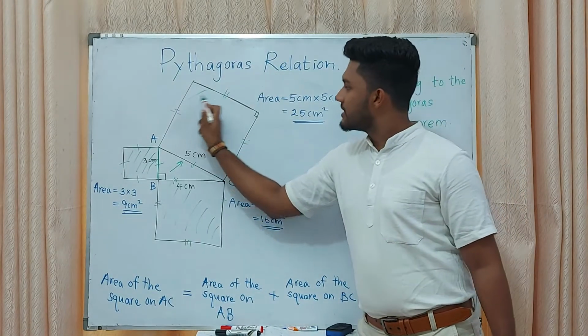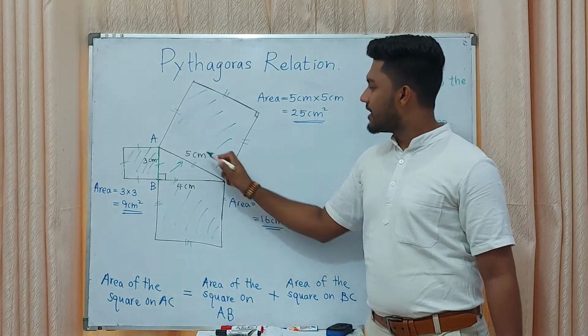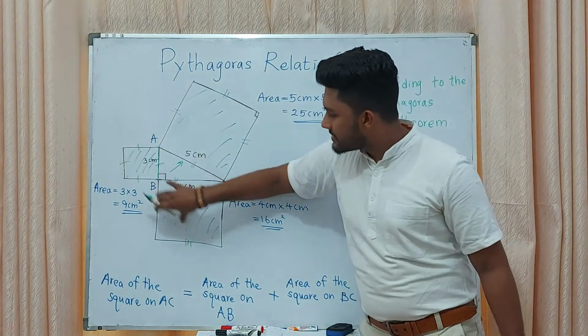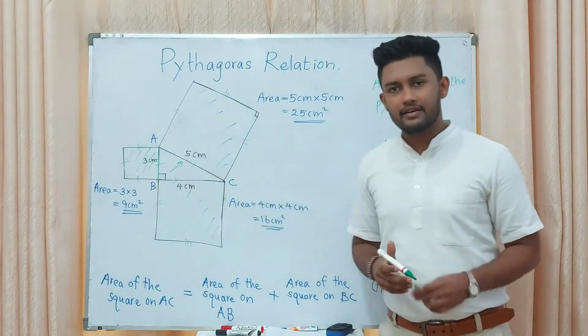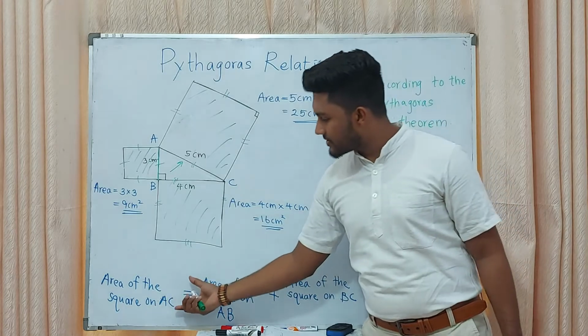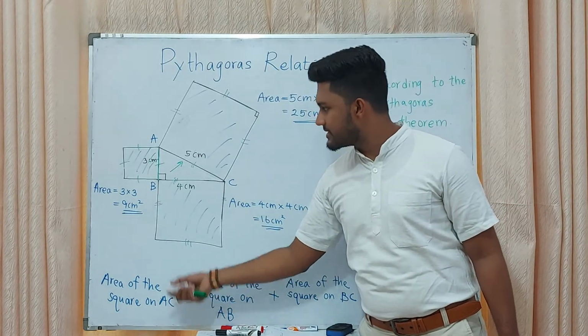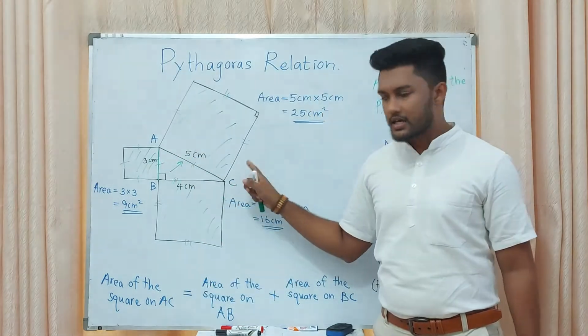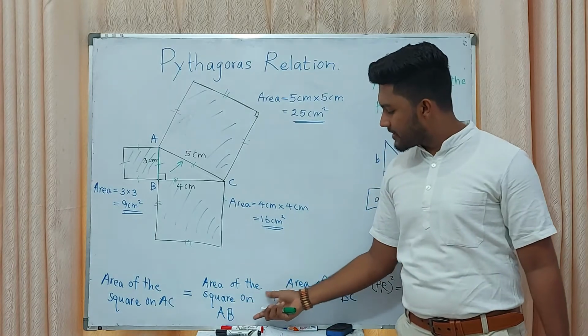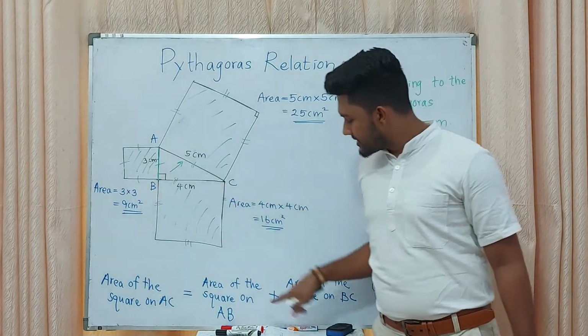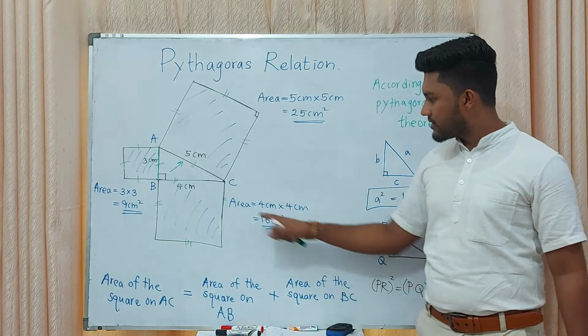This area is equal to the sum of these two areas. Then we can derive that the area of the square on AC is equal to the area of the square on AB plus the area of the square on BC.